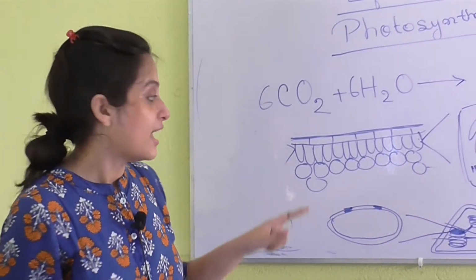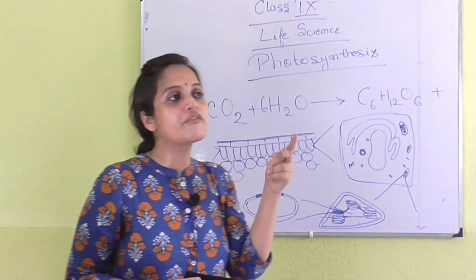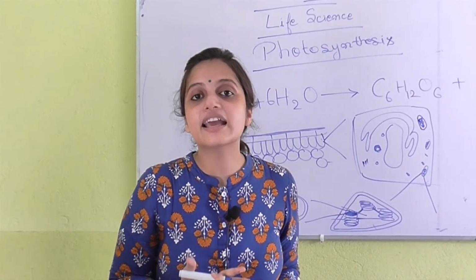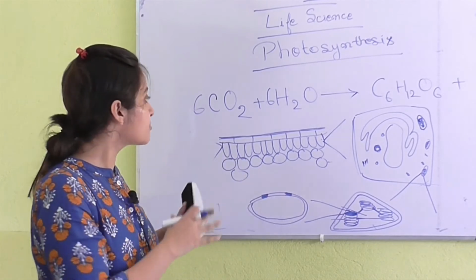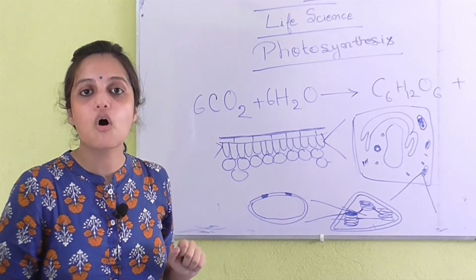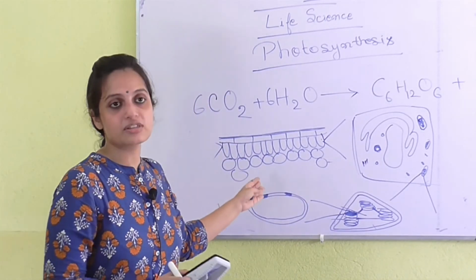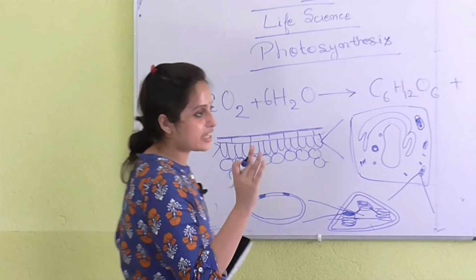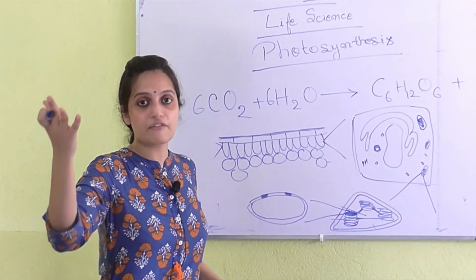What happens? This chlorophyll gets excited when a particular wavelength of light falls on it. When it gets excited, it helps in splitting water into hydrogen ions and oxygen. The oxygen gets out, the hydrogen ions remain, and a lot of hydrogen ions are produced. Later on we will see, it is not in your syllabus by the way, but in class 11 you are going to study this.